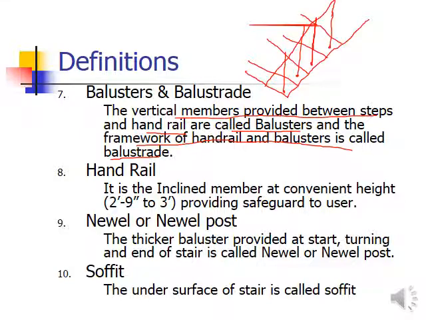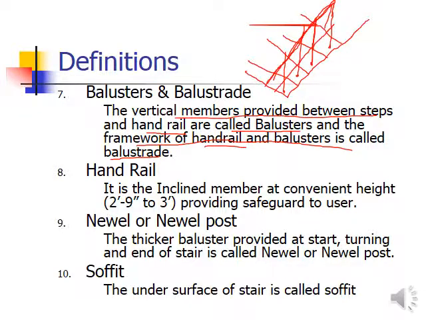The combined framework of handrail and balusters... this inclined component is called the handrail. At certain times this can be doubled. It depends upon the design of the balustrade.